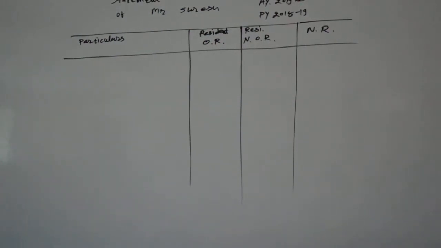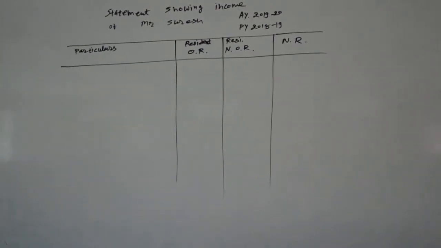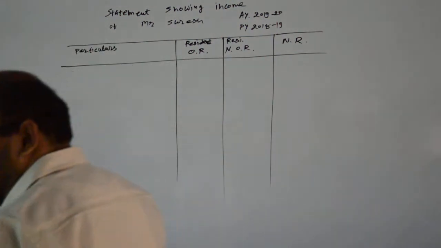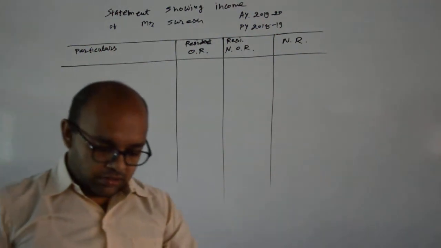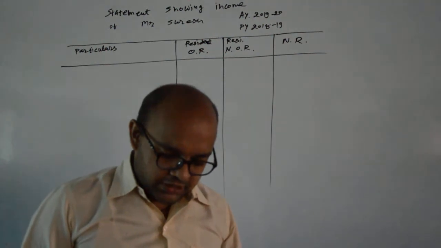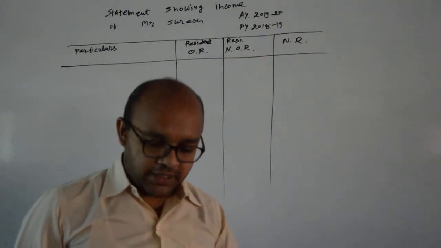In the last lecture, we completed two small sums of residential status and its income categorization. So we are continuing with the next sum, Mr. Suresh. Mr. Suresh provided the following information for the previous year relevant to assessment year 2019-20.